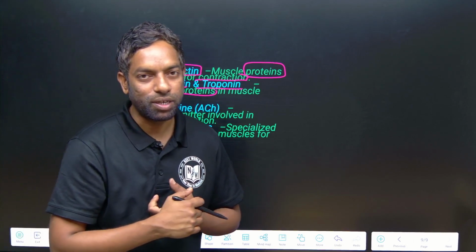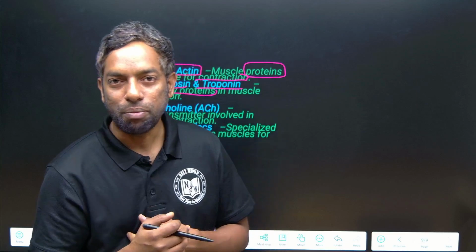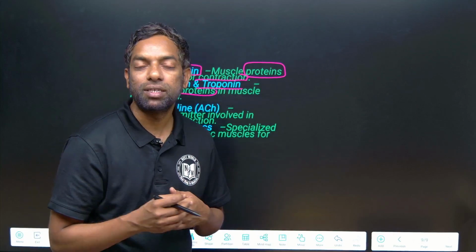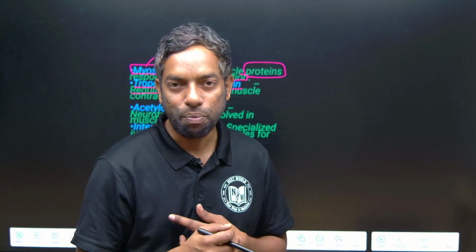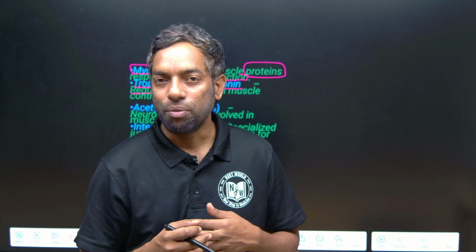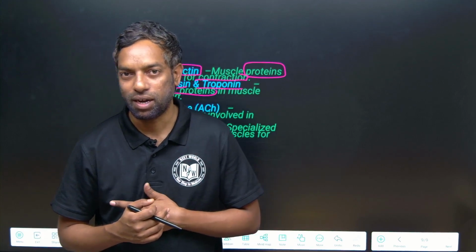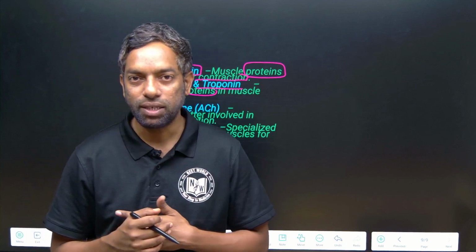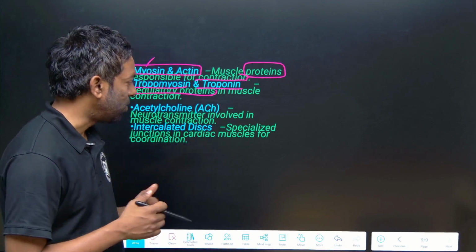Two types of proteins are there: actin and myosin, and troponin and tropomyosin. Regulatory proteins are troponin and tropomyosin. You will get detailed information in the muscle contraction topic. The sliding filament theory is there in muscle contraction; we will discuss it in a later topic.